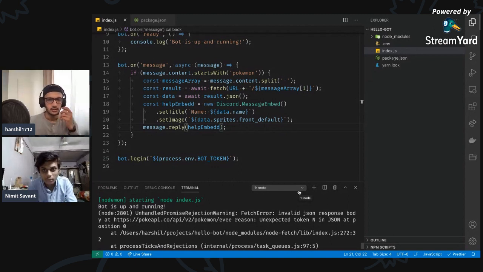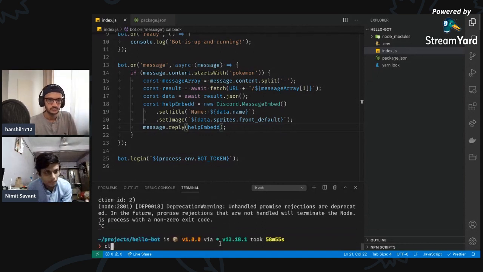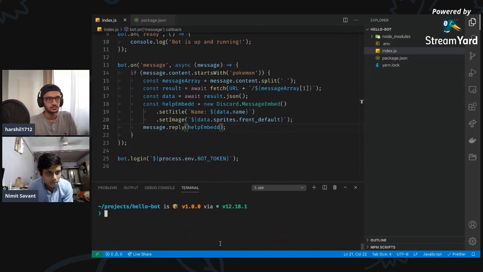Okay, so let's do one thing. Let's go to deployment. We're gonna deploy it on Heroku, right? So we have two ways to deploy on Heroku. First is by using Heroku CLI or by directly deploying from GitHub. So we'll probably use the GitHub one, I guess. Okay, so now I have to initialize this and I have to create a new project on GitHub.